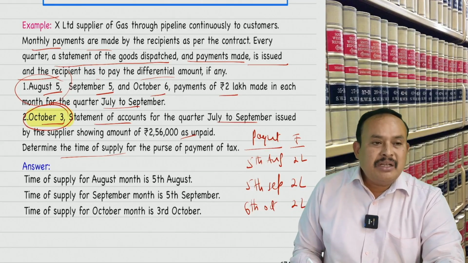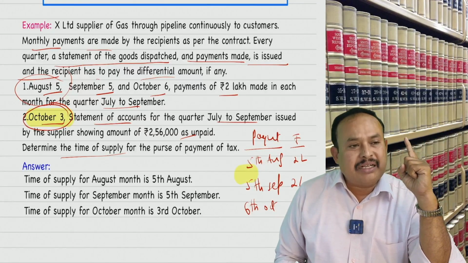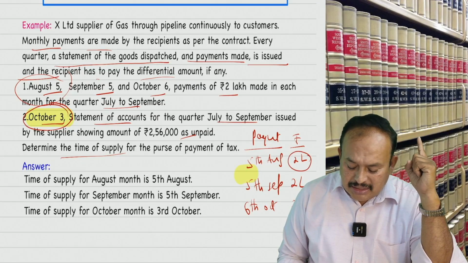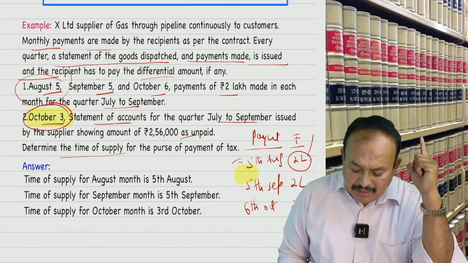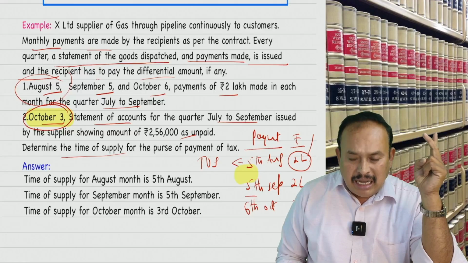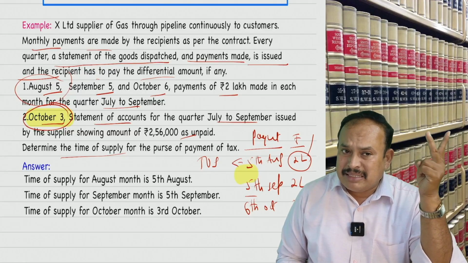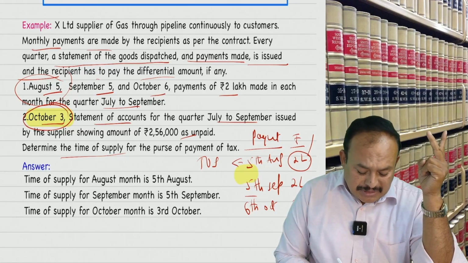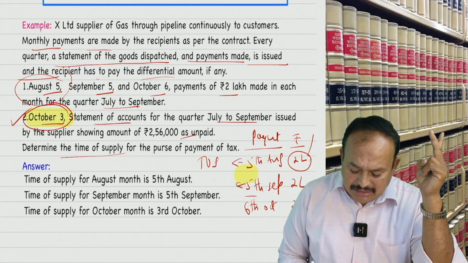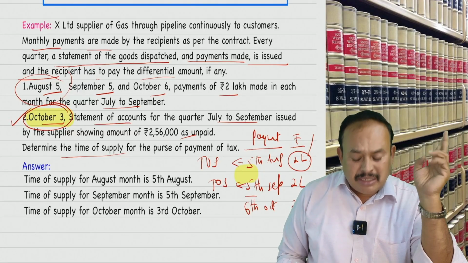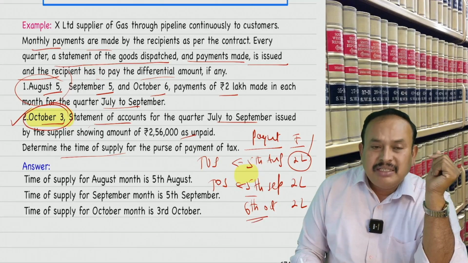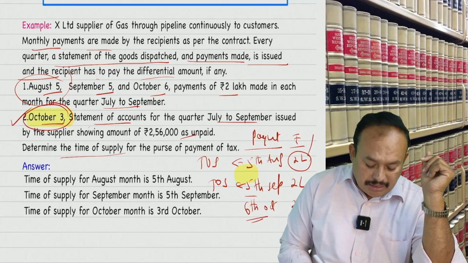3rd October or 5th August, which is earlier? 5th August. For 2 lakhs, time of supply is 5th August. Thereafter, 5th September payment received, part payment. Statement submitted 3rd October, which is earlier? 5th September. For 2 lakhs, time of supply is 5th September. Thereafter, statement submitted when? 3rd October. Payment received, which is earlier? 3rd October.